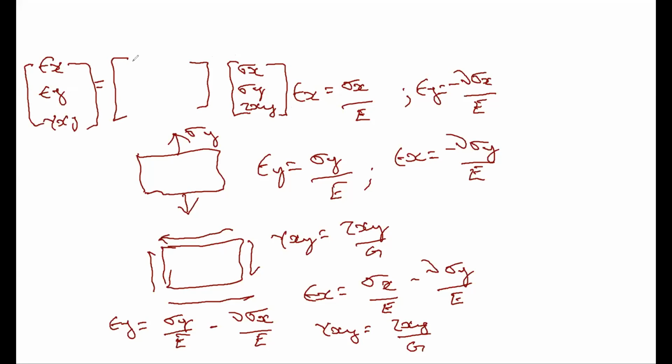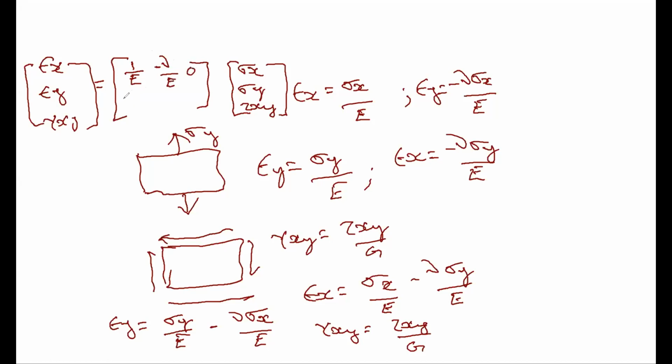Sigma x by E minus nu sigma y by E. Sigma x is already there. I'll put it as 1 by E, correct? Minus nu by E. This is 0.